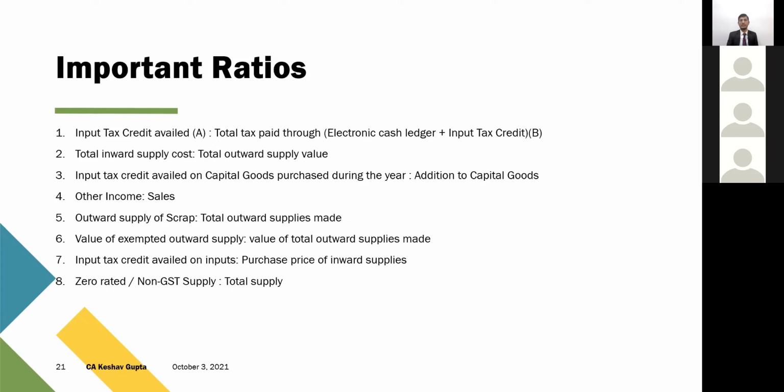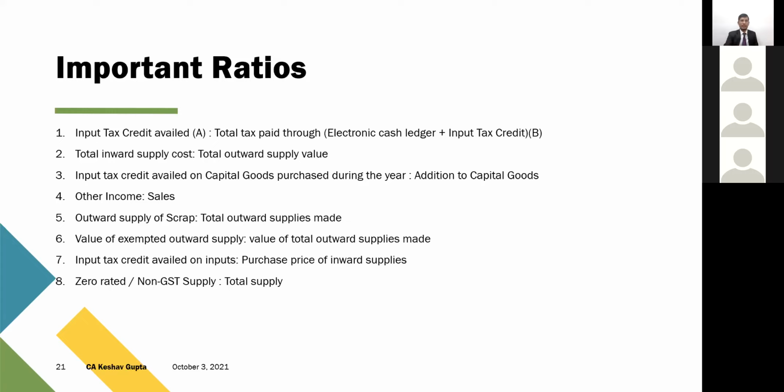They calculate these ratios based on your 9 or 9C you have submitted. But many of the assessees have done a differential treatment while reporting the values of exempted supply in GST. Many have included that figure in exempted, and few have included that in non-GST. So ratios are calculated based on that data only. So as I mentioned, it's a self-assessment mechanism, self-assessment regime. Make sure that whatever compliance we are doing is up to the mark, because on the basis of whatever data is submitted, notice is supposed to come.